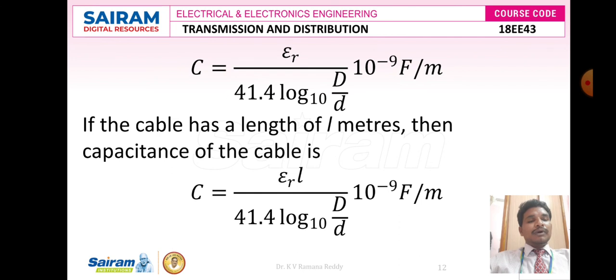The denominator 10 power 9 I can bring into the numerator, so C is equal to epsilon r divided by 41.4 into log of base 10 into capital D divided by small d into 10 to the power minus 9 farads per meter. So if the cable has a length of L meters, then the above formula becomes C is equal to epsilon r multiplied by L divided by 41.4 into log of base 10 into capital D divided by small d into 10 to the power minus 9 farads.